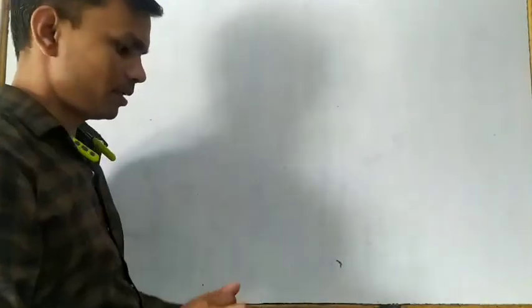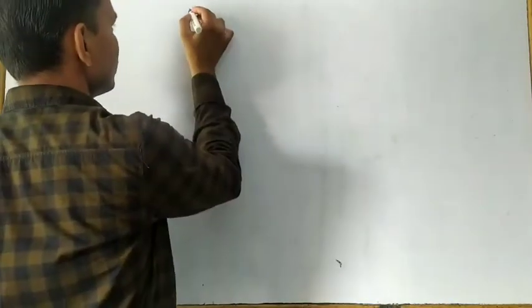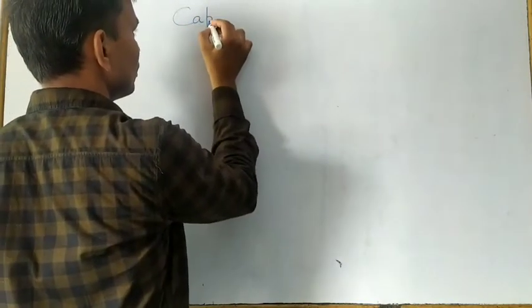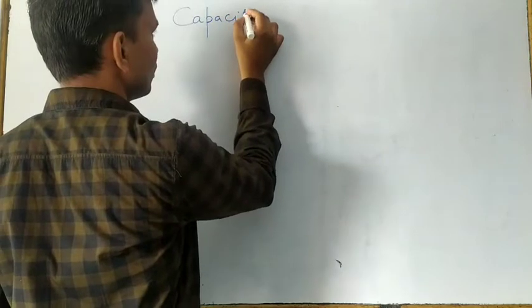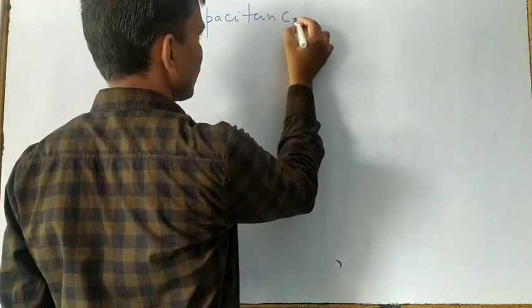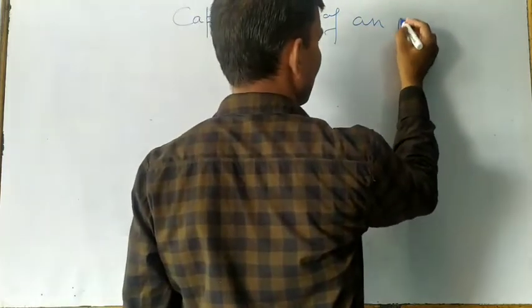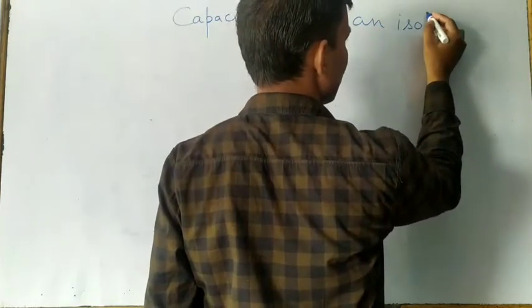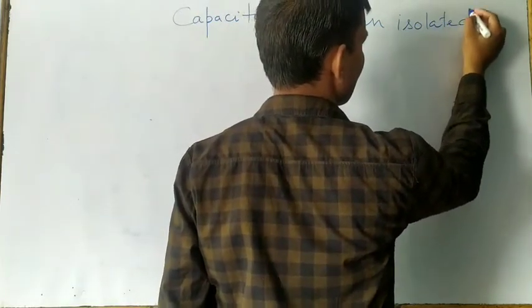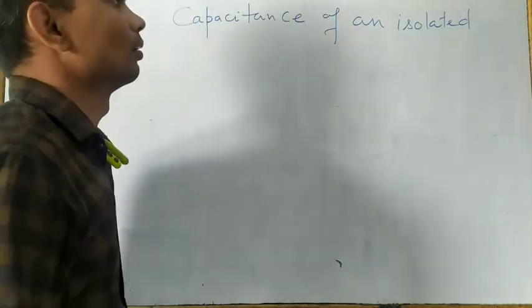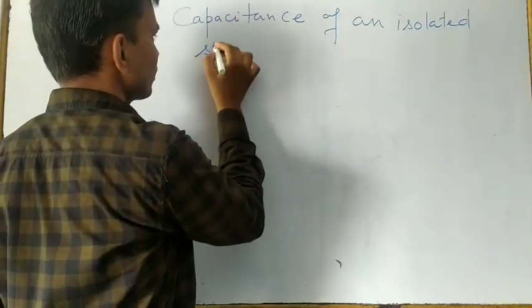Next topic is related to the capacitance of an isolated spherical conductor.